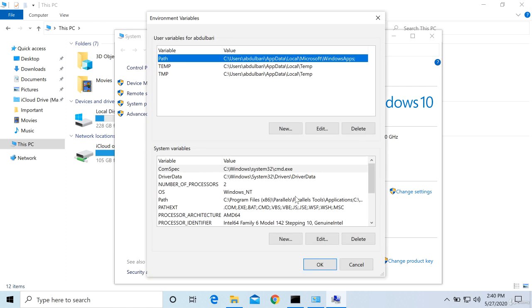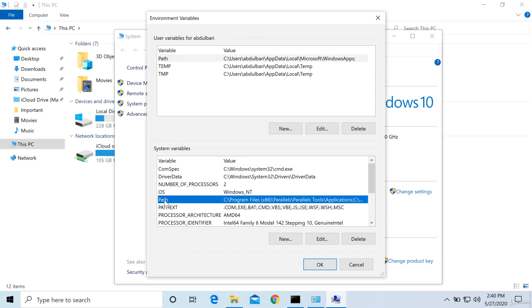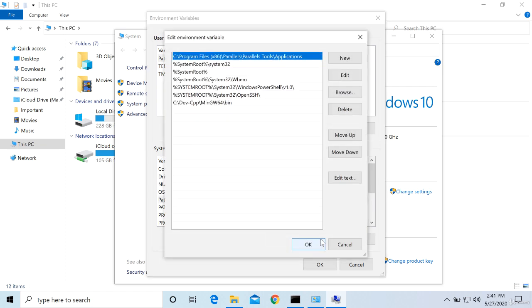That's what I said. I was calling them global variables. So you can see that there is something I mentioned here, path, and these are all variables of a user, and these are the variables of a system. Let us set it inside system so that it is useful for every user. So already the path variable is available here. So just edit it. If it is not available, then you say new. Remember this, right? Check it thoroughly, whether it's there or not. If it's already there, then say edit.